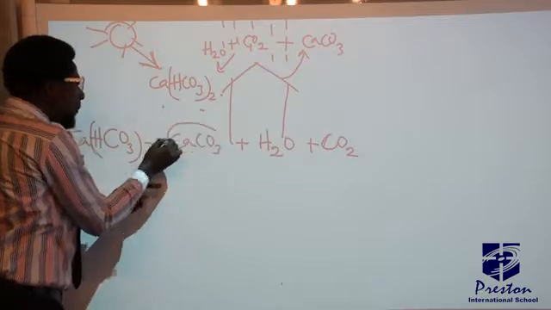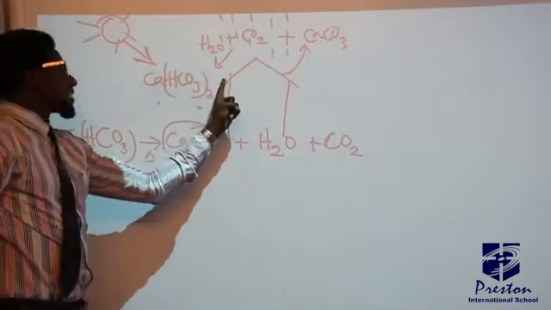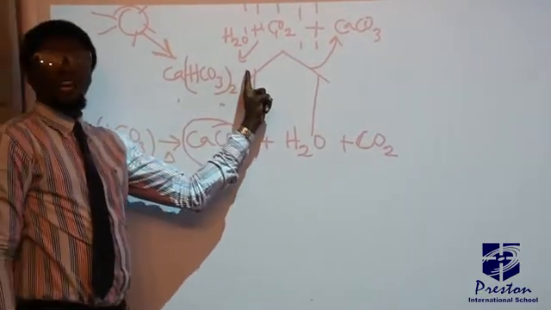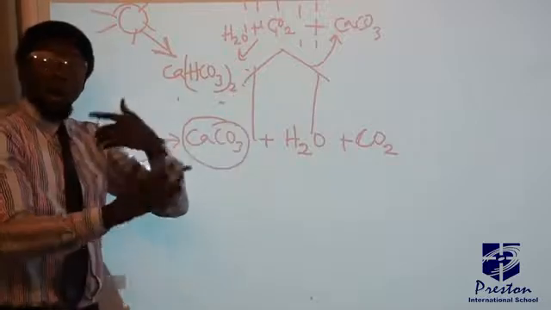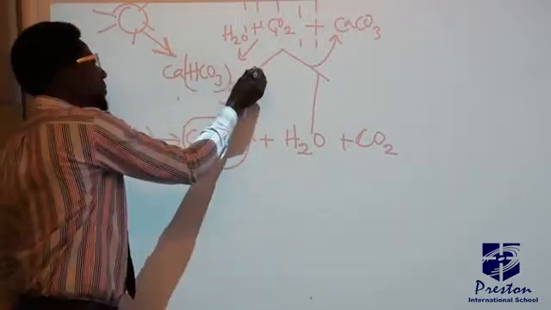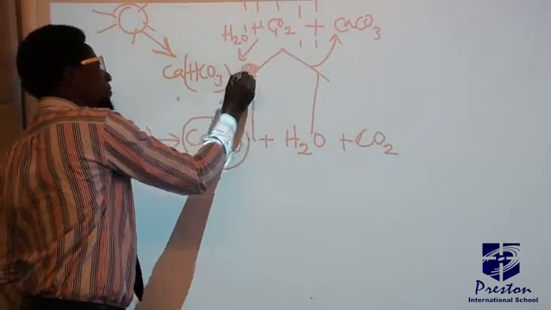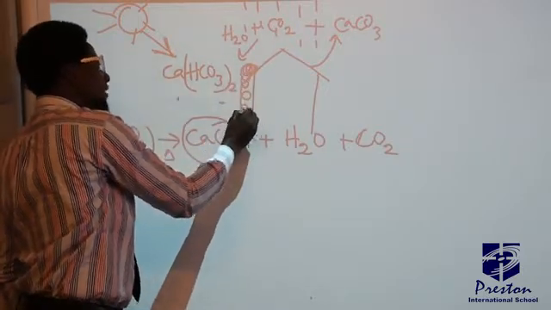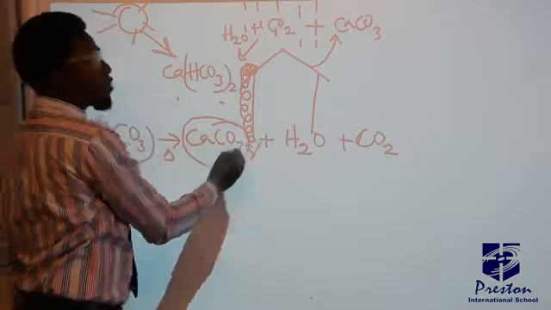Now, this calcium carbonate will become attached to the roof of the cave. If you have a continuous occurrence of this, then the calcium carbonate will start growing from this roof downward, until it gets to the bottom.